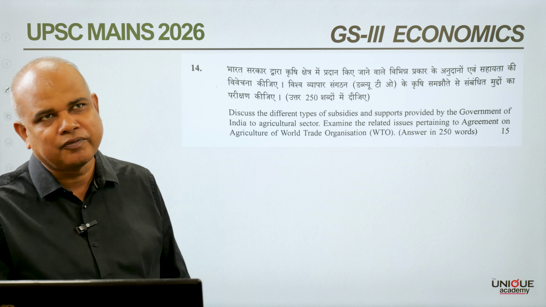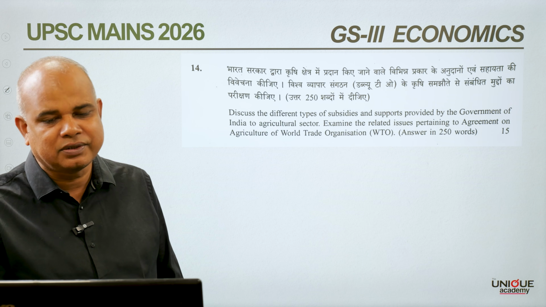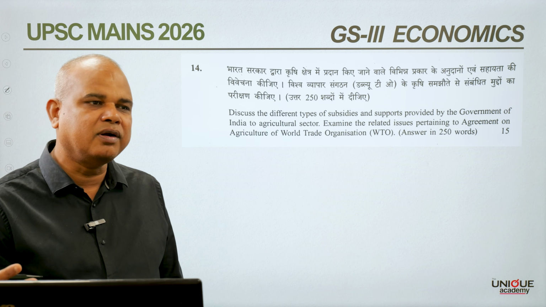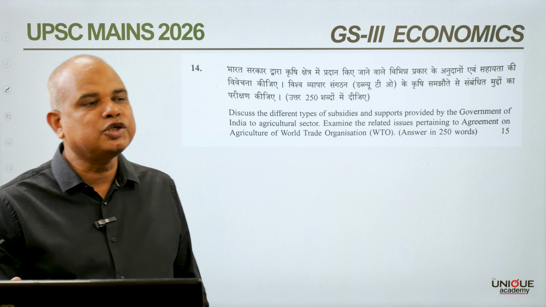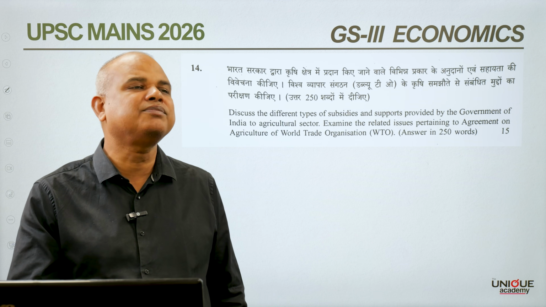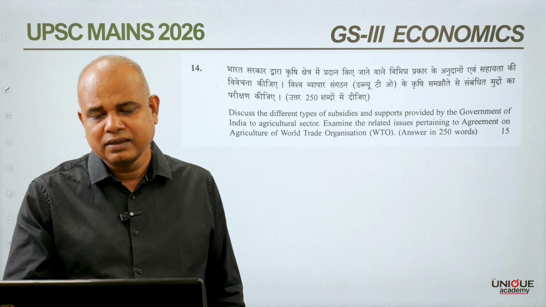The government also provides subsidies on canal irrigation, seeds, machinery, and interest subsidy on buying agricultural inputs such as machinery. All these are different forms of subsidies being provided by the government.